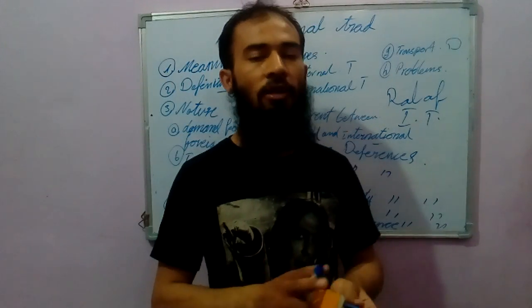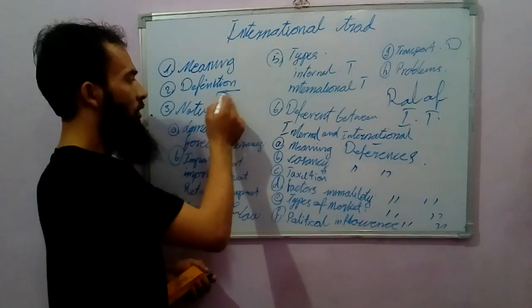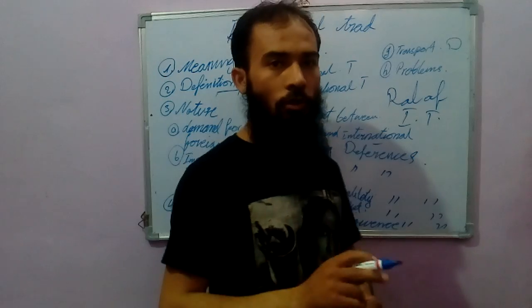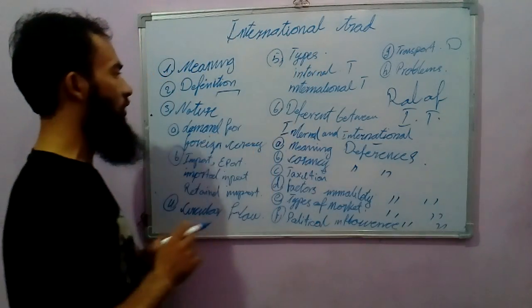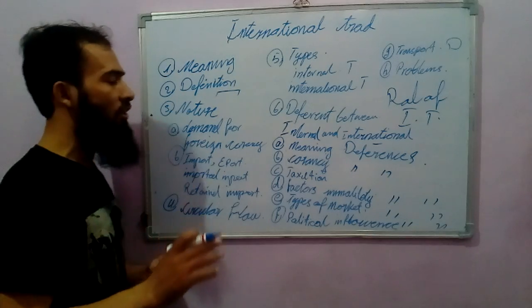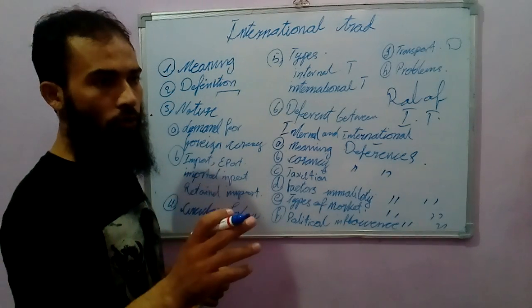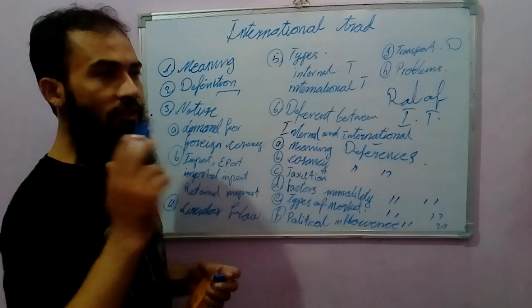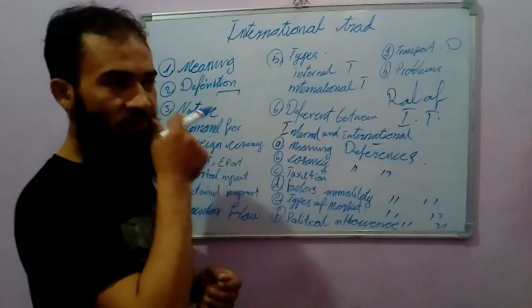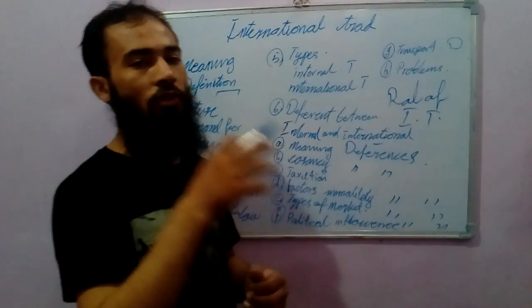Hellman has given this definition of international trade, and Westerman has also accepted this definition. Many other economists have defined it as the exchange of goods and services between all the countries of the world together, for the object of gaining more from their production and getting more satisfaction for their lives.